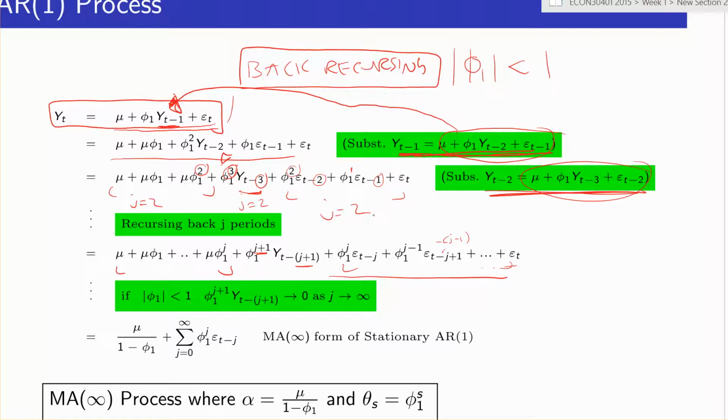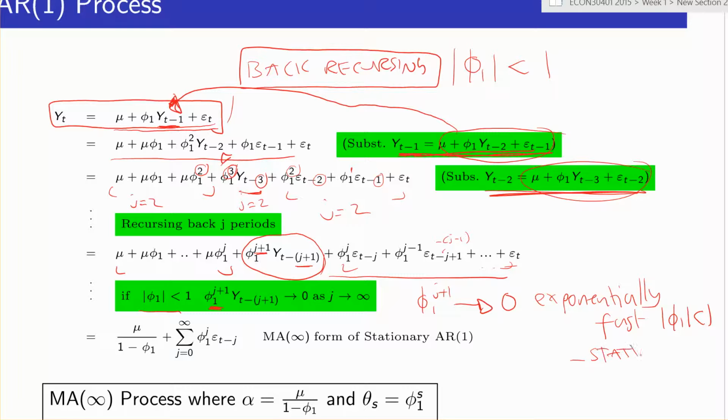And what we do is we let j go off to infinity, and if phi1 is less than 1 in absolute value, then this term here declines exponentially quickly, tending towards zero. This holds when it's less than 1 in absolute value, which we've maintained, which gives us stationarity, which is why the effect of the past dies away. Therefore, what we're left with is just this sum as j goes off to infinity, which we can re-express here.